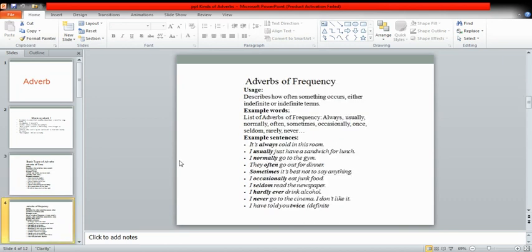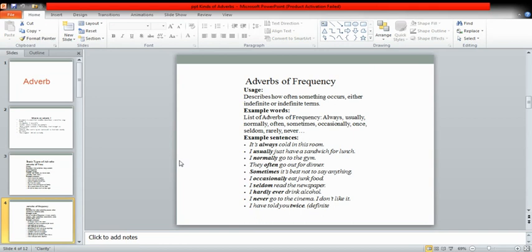Then the next kind is the adverb of frequency. It simply tells us how often something occurs, how many times something occurs. Like a list of frequencies here: always, usually, normally, often, sometimes, occasionally, once, twice, thrice, seldom, rarely, never.